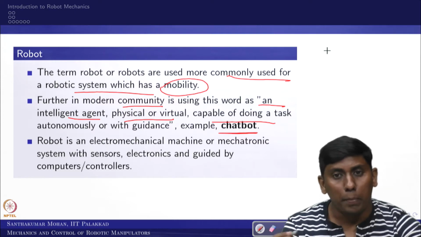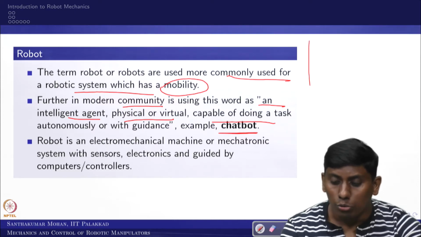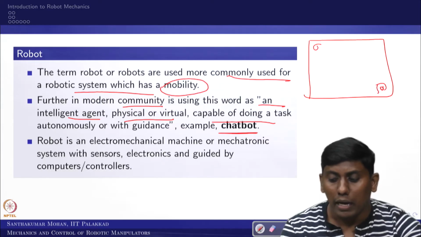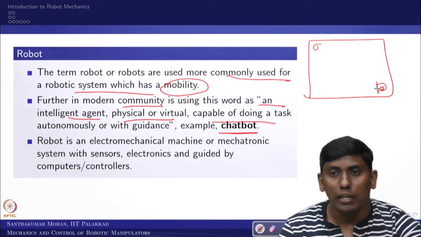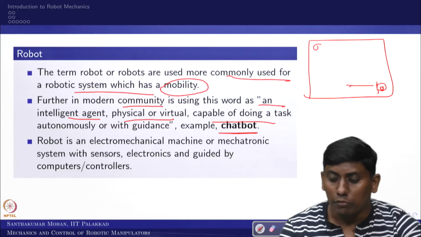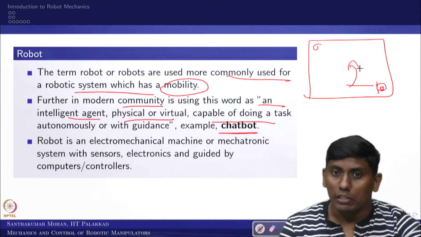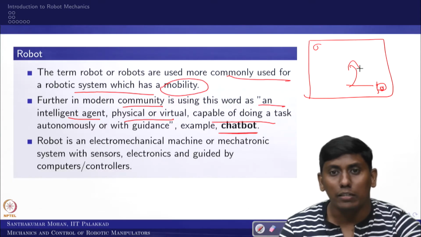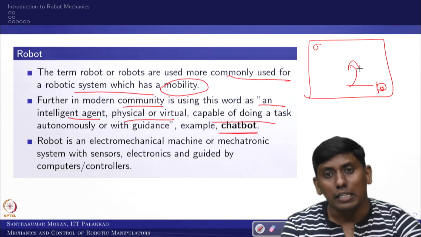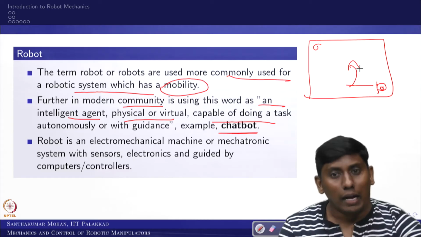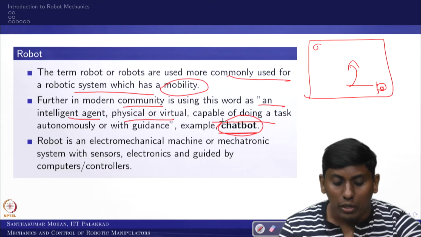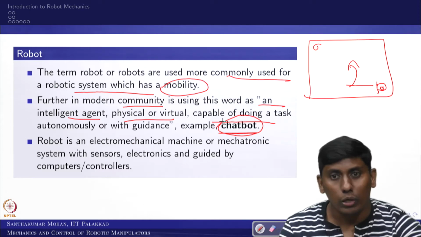For example, if you open several bank sites, you would have seen on the site page, in one of the corners, a prompt saying "May I help you?" You click that, and it asks what it can do for you. Then you give some command, and it goes to another step. Like that it keeps making some pre-programmed motion. Some of the chatbots are much more intelligent. You type your question, and it starts answering. So all these, in modern days, the community calls a bot or robot. This is one of the best examples, the chatbot.